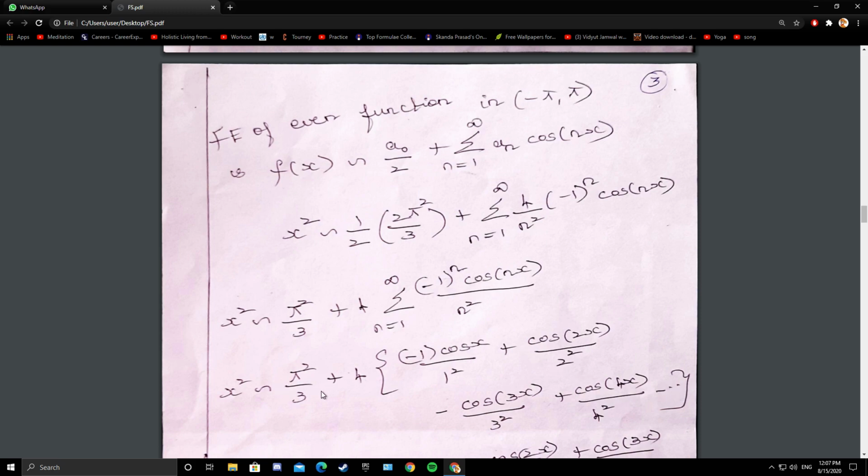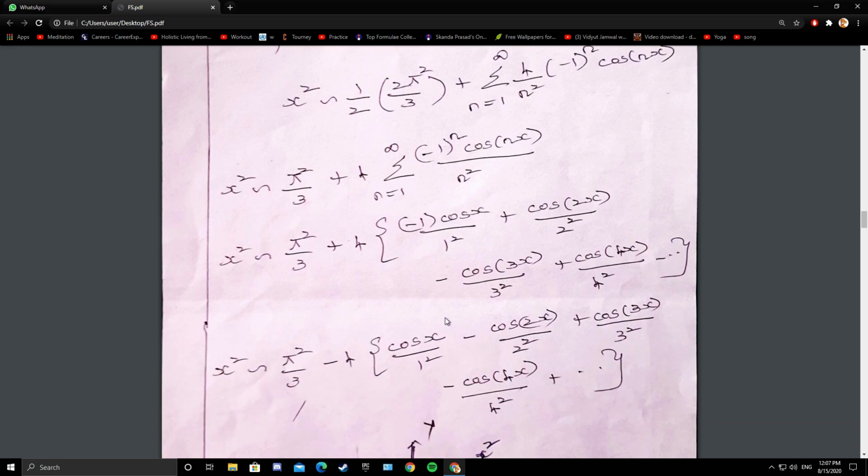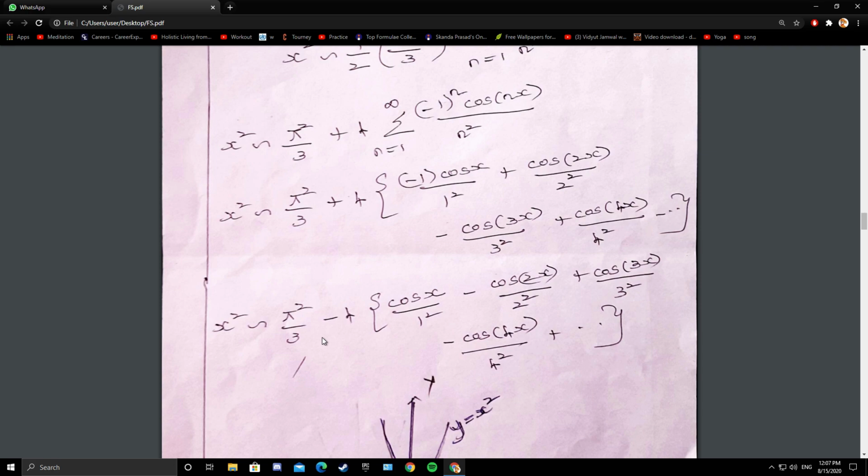X square converges to pi square by 3 plus 4 times, if n is 1, minus cos x by 1 square. If n is 2, minus 1 whole square is plus cos 2x by 2 square. If n is 3, minus cos 3x by 3 square. If n is 4, plus cos 4x by 4 square minus etc. Then pi square by 3, take minus out, minus 4 cos x by 1 square minus cos 2x by 2 square plus cos 3x by 3 square minus etc. So we have got the Fourier expansion of x square.